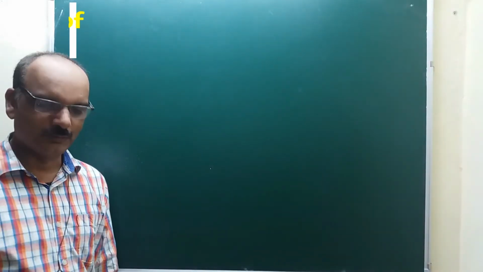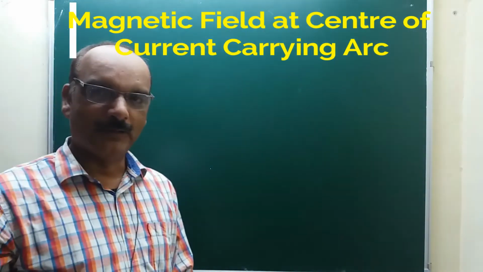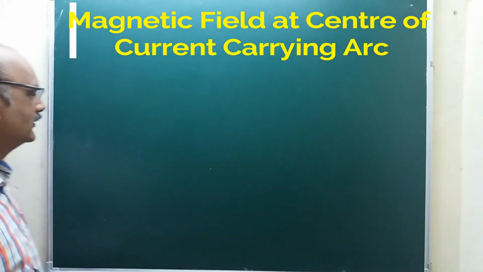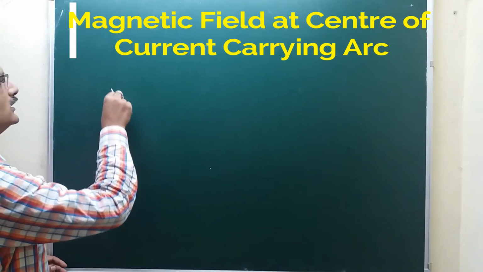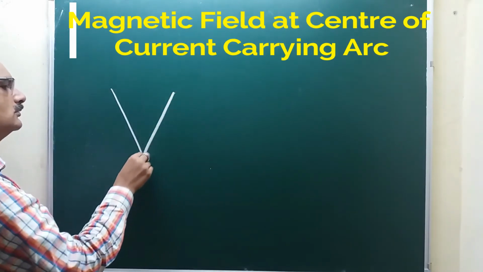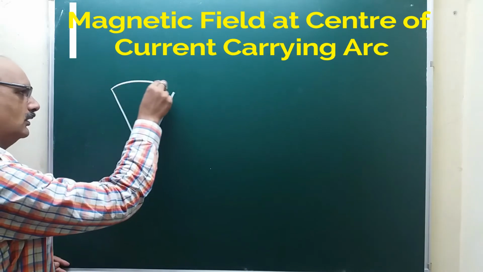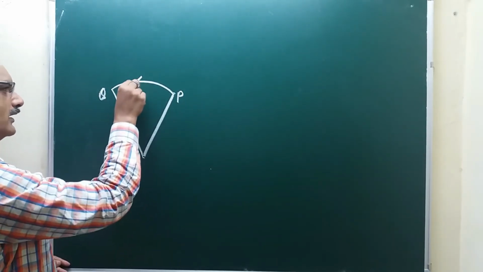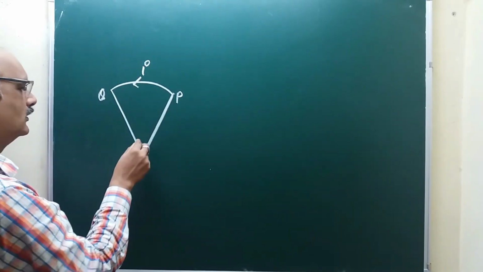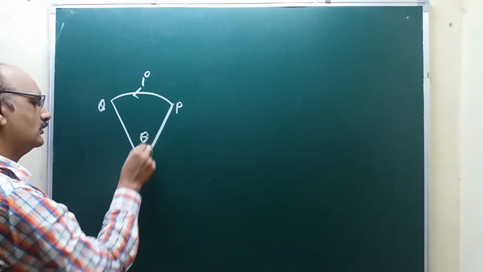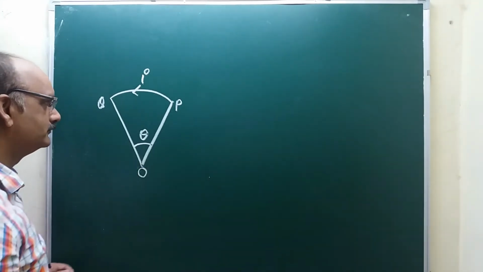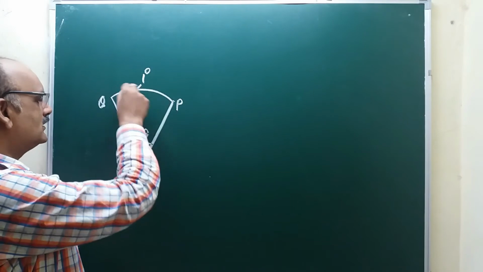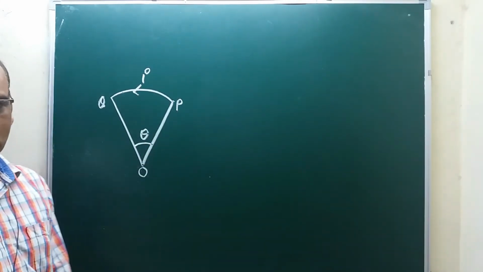Now we are going to find the magnetic field due to a current carrying arc at its center. This is an arc PQ carrying current I, making angle theta at the center. What will be the magnetic field due to this arc at the point O?